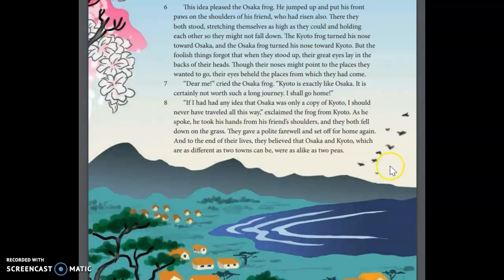You are actually going to focus on this last sentence right here. At the end of their lives, they believed that Osaka and Kyoto, which are as different as 2 towns can be, were as alike as 2 peas. So we're going to focus in on just this sentence, and in that discussion post, you are going to explain to me what the author means by this